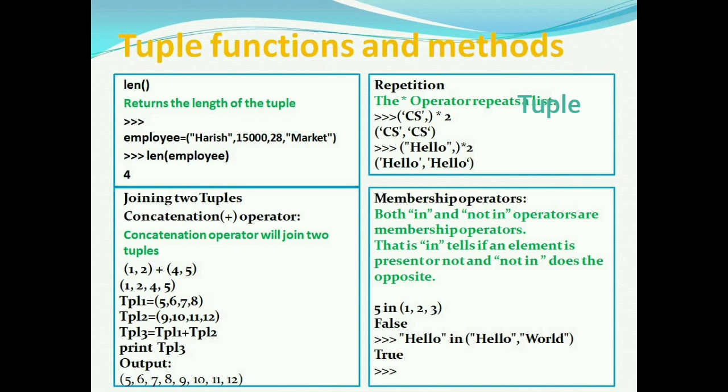We can join two tuples by using the concatenation operator. Here (1, 2) plus (4, 5) will give (1, 2, 4, 5). Tuple1 contains 5, 6, 7, 8, tuple2 contains 9, 10, 11, 12, and tuple3 contains the elements of tuple1 and tuple2.